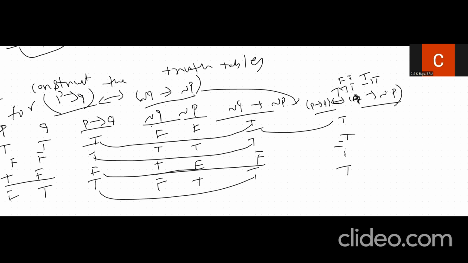So if you observe the last column, we have all trues in the compound statement, so we say that this is a tautology. And this will be discussed in coming recitations. Thank you.